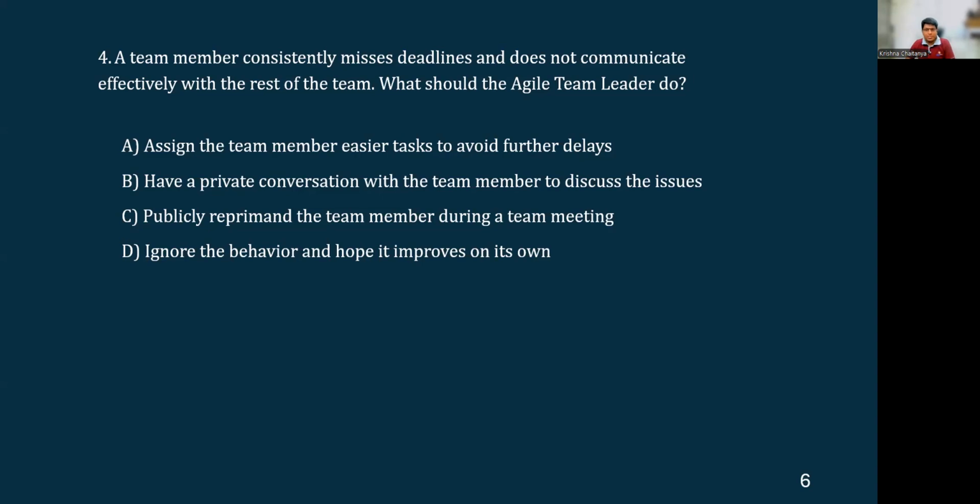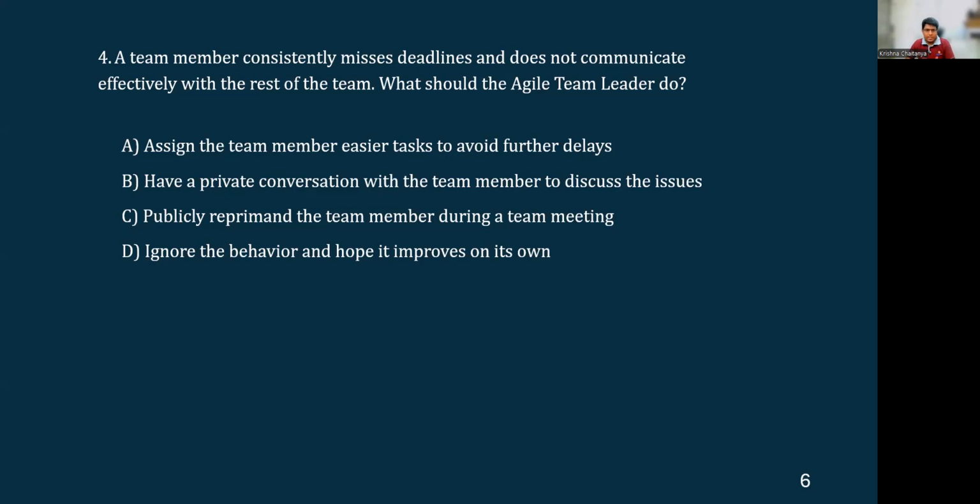So that helps the agile team leader to understand the root cause, and upon discussion with the individual, the agile team leader can have some action plan put in place so that the team member improves in meeting the deadlines and communicating effectively with the rest of the team members. Okay, so that's the right answer.